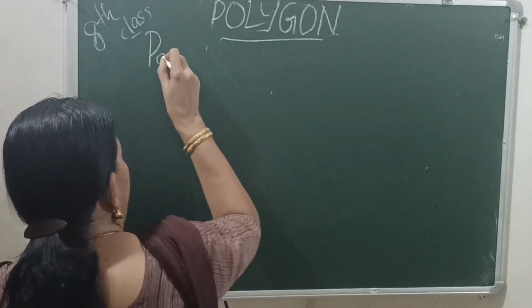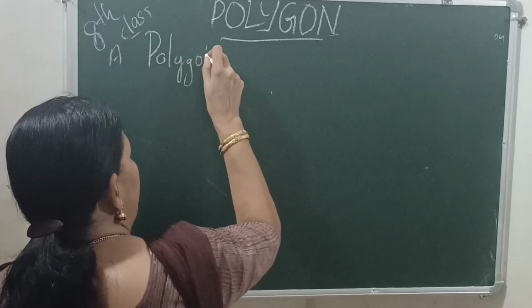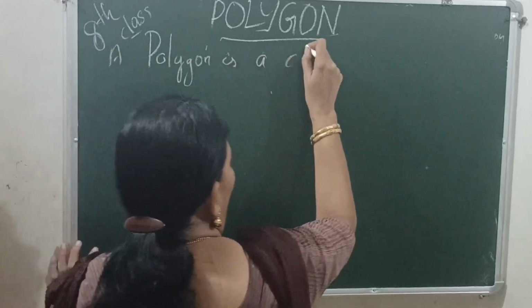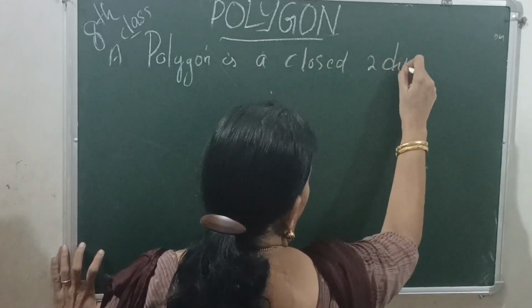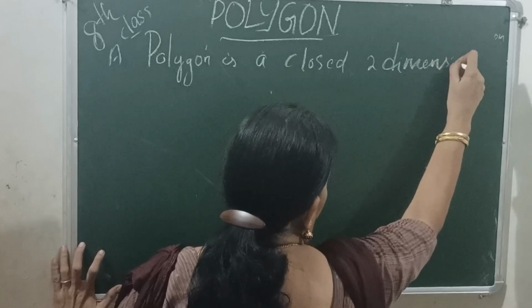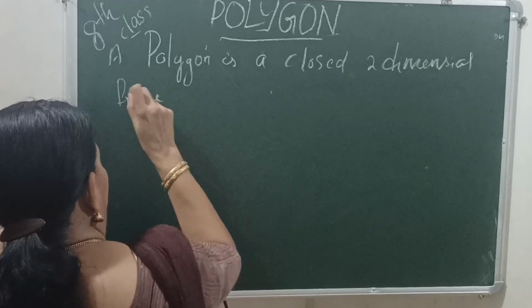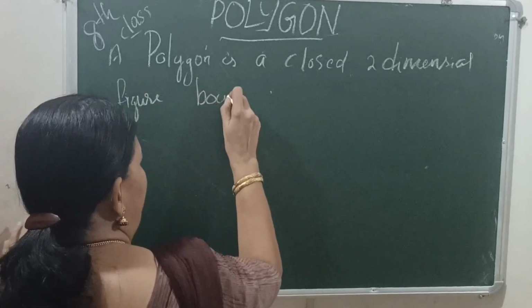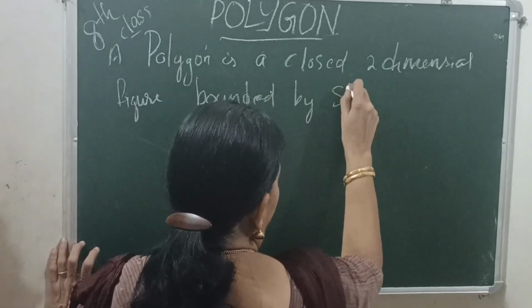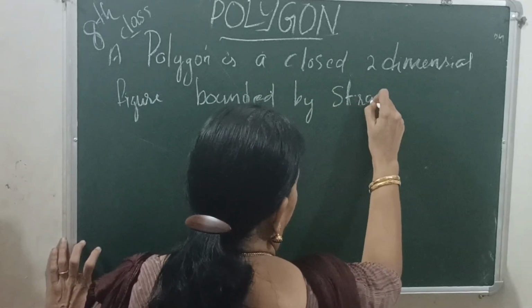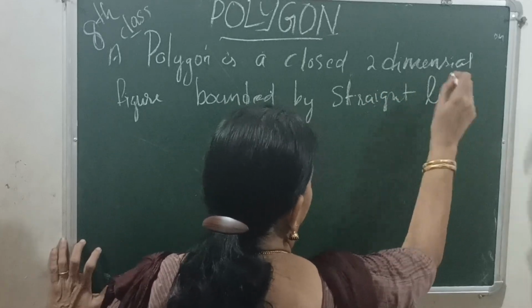A polygon is a closed two-dimensional figure bounded by straight lines. A polygon is a closed figure bounded by straight lines.